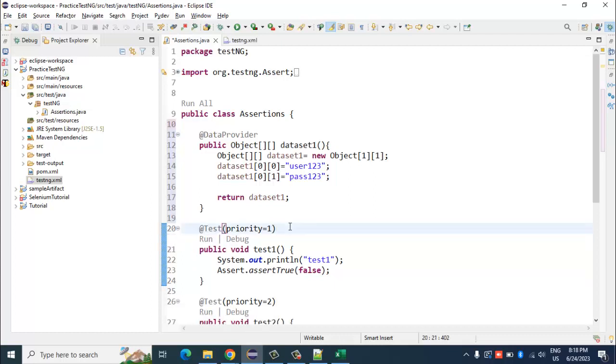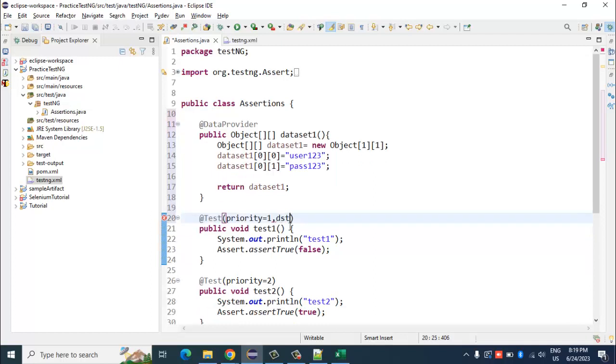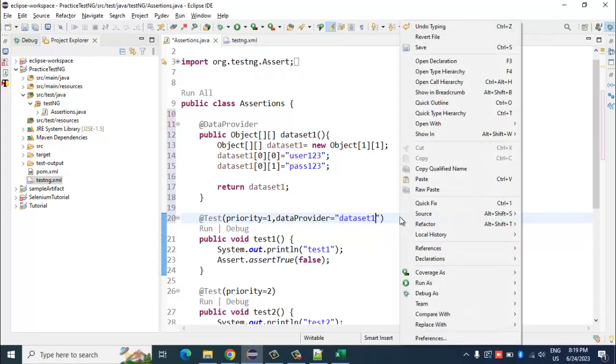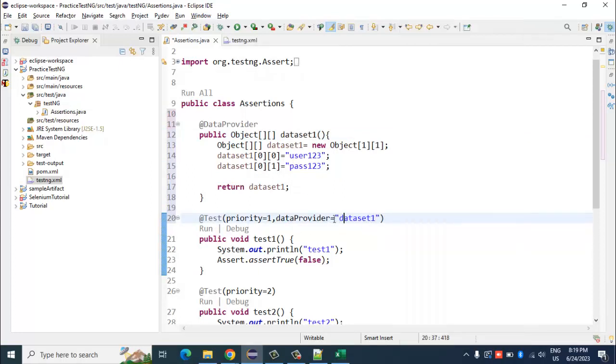Inside this test annotation I have to mention dataProvider equal to, in double quotes, the data provider method name. So I'll mention it as dataset1.